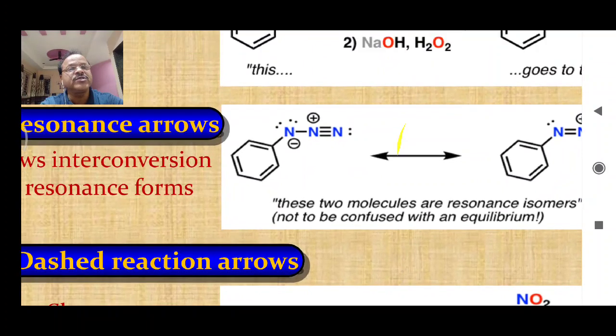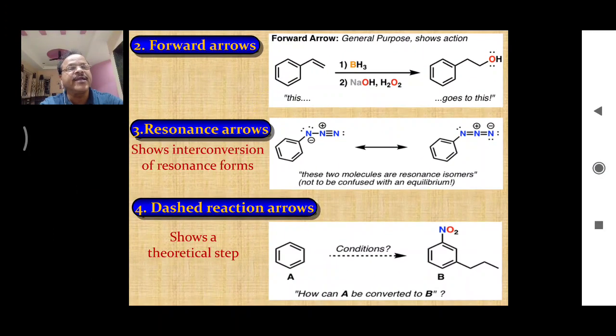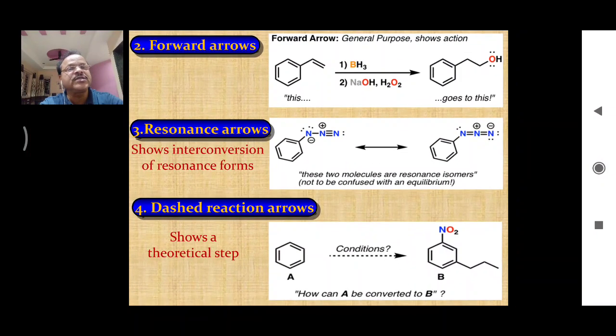Let me zoom this. The forward arrow, general purpose, shows action. This is the reactant. It gets converted into this product. So this is the reactant and this one is the product. This reaction is moving in the forward direction, so it is denoted by this forward arrow.